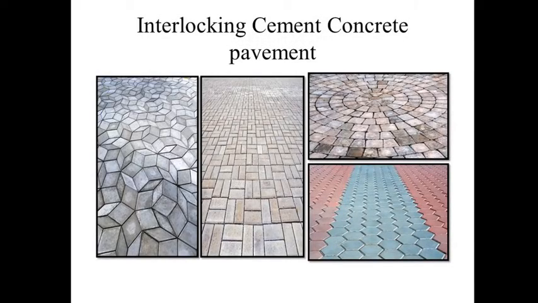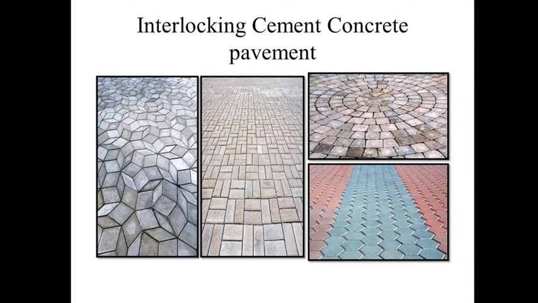So this is the interlocking cement concrete pavement. That is the last type of pavement. So nowadays you see these different types of interlocking cement concrete pavements used at different locations, mostly at the new construction of buildings.